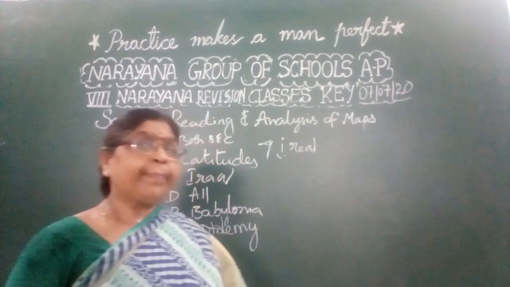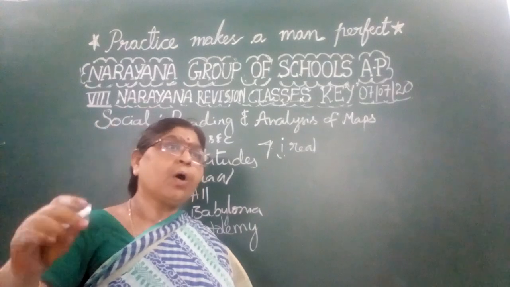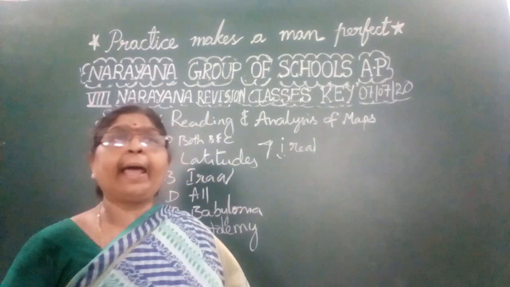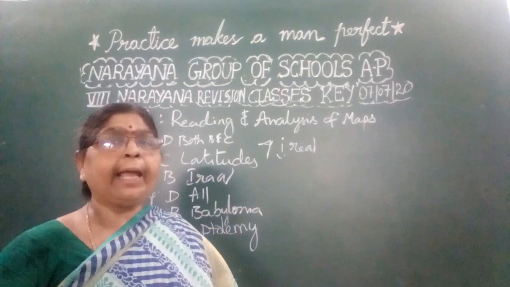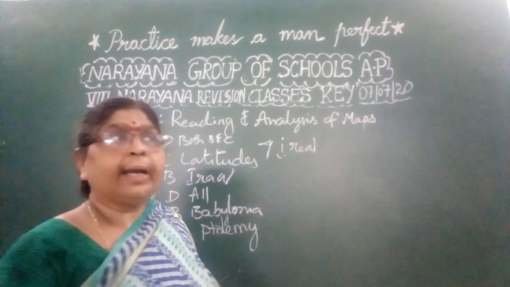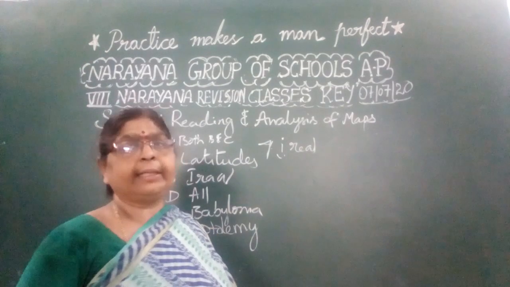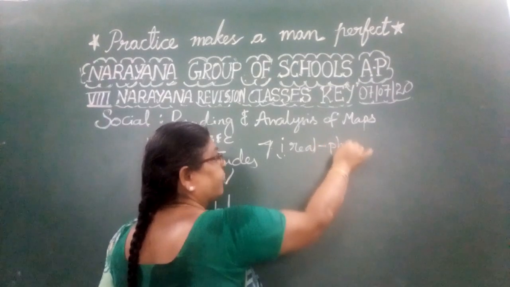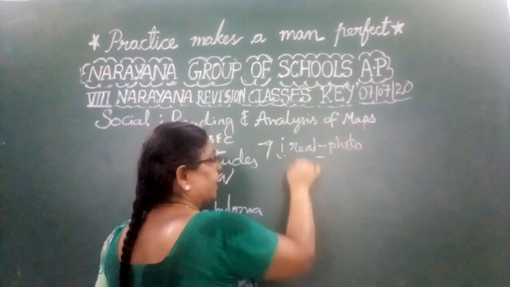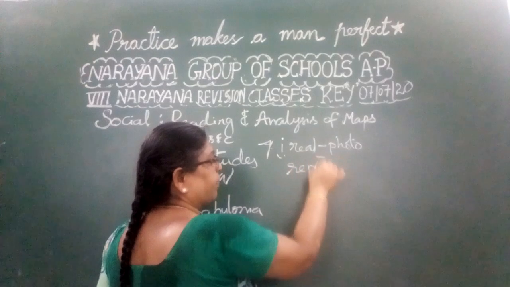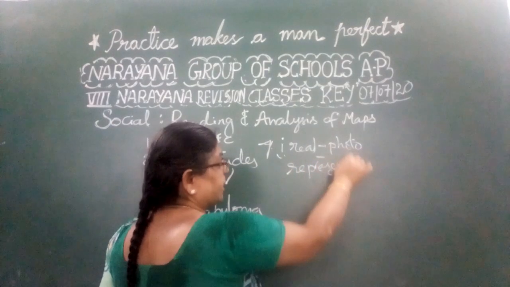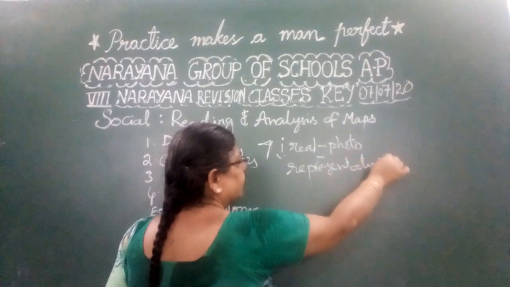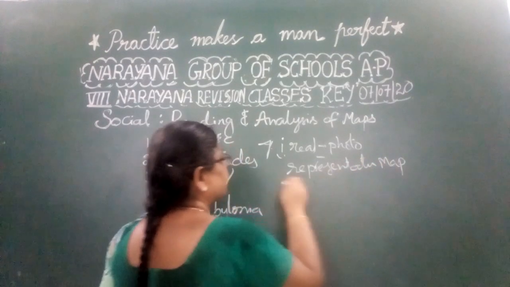And this map, they may not show exactly the real objects, but they may be depicted with the help of symbols or with the help of some other representation like colors. So the reality is shown in the photograph, whereas the representation is there in the map. That is the main difference.